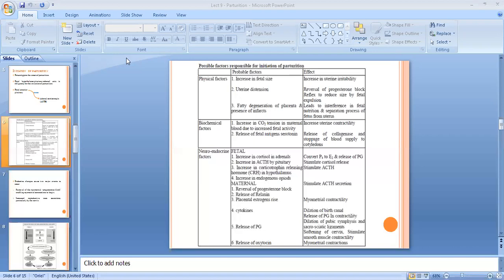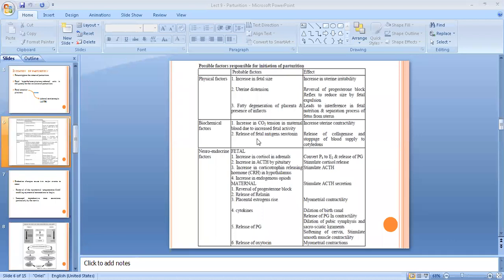For this reduction in size of the uterus, the body will start contracting, so that this fully formed fetus inside the womb can be expelled out. Until this fetus is expelled out, the uterus cannot shrink in size, and this uterine distension will remain.